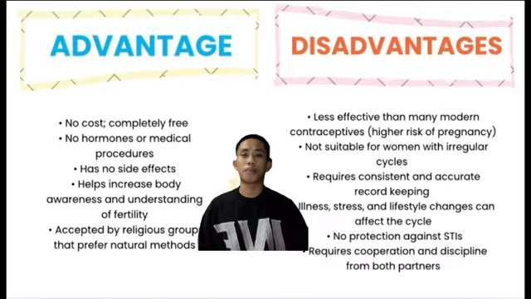Number 6. Requires cooperation and discipline from both partners. Both partners must agree to avoid intercourse or use backup protection during fertile days. This requires communication, patience, and self-control.